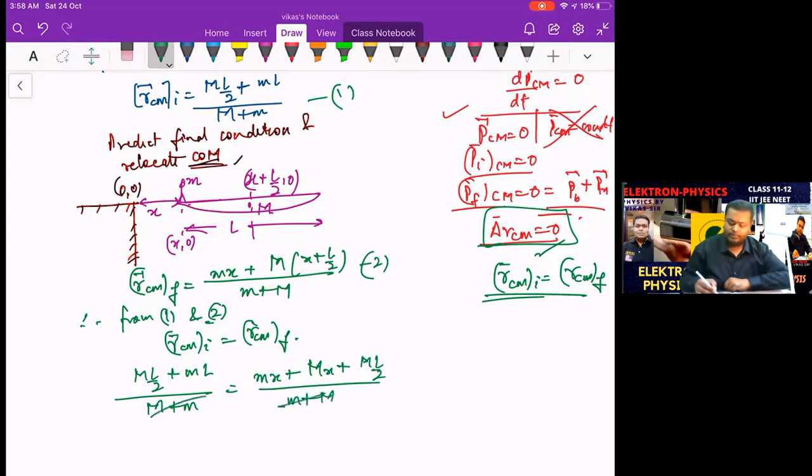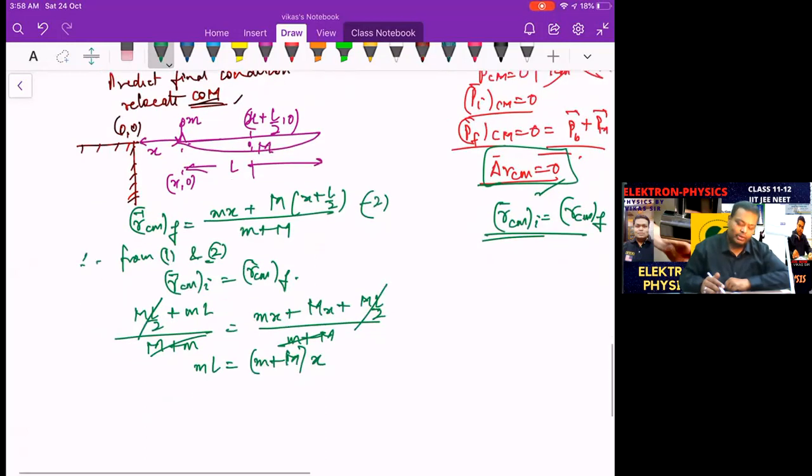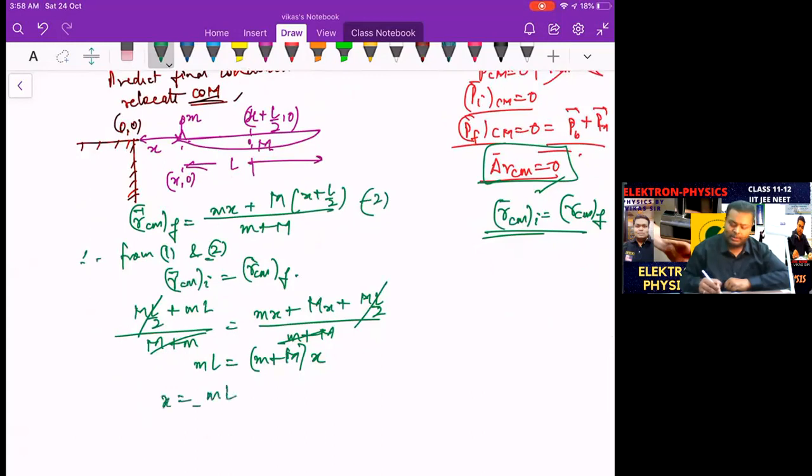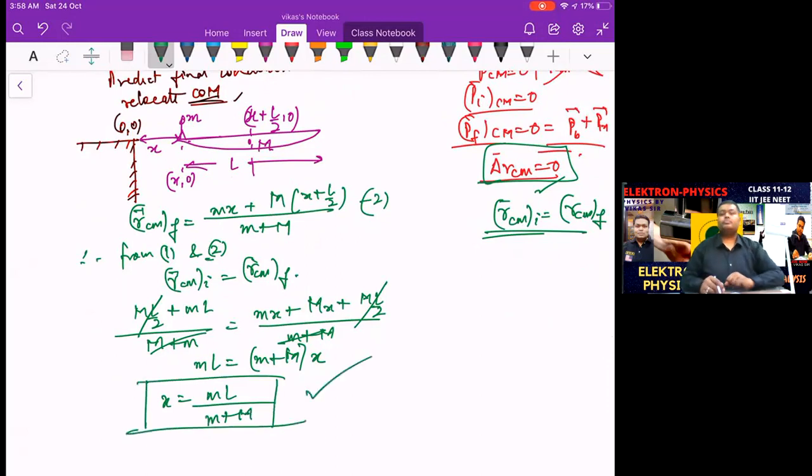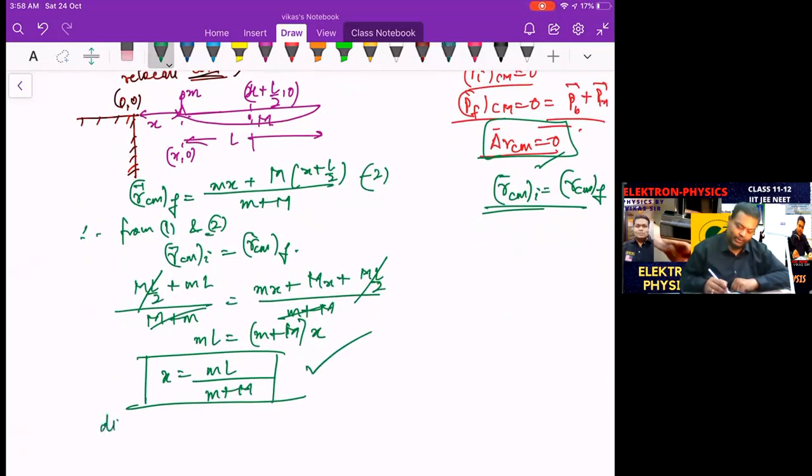This gets cancelled out. This gets cancelled out. So we get small m into L is equal to (small m plus capital M) into x, and we get the value for x. How much? That is small m into L upon small m plus capital M. That's the result. The boat moves. This is also the distance the boat drifts with respect to the ground, with respect to a ground observer. You are standing here and you observe that. You are a ground observer.